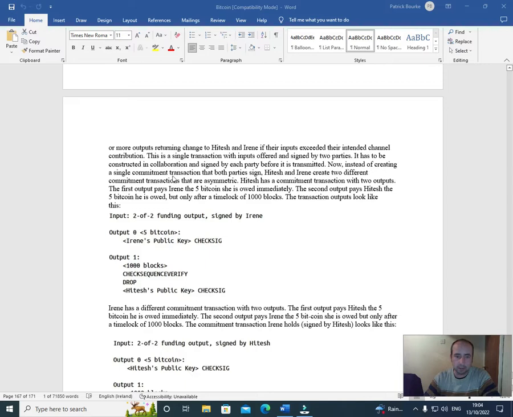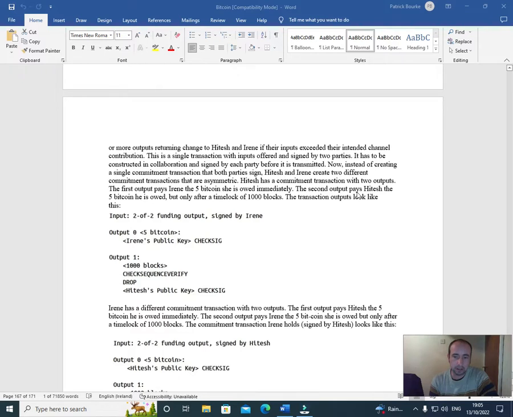Now, instead of creating a single commitment transaction that both parties sign, Hitesh and Irene create two different commitment transactions that are asymmetric. Hitesh has a commitment transaction with two outputs. The first output pays Irene the 5 Bitcoin she is owed immediately. The second output pays Hitesh the 5 Bitcoin he is owed, but only after a time lock of 1000 blocks.